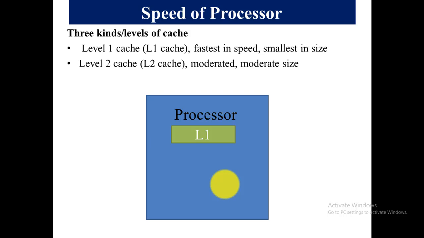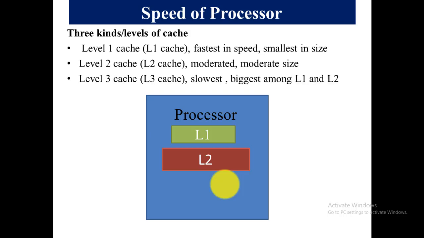The second kind of cache is L2. This is moderate in speed and moderate in size. As you can see, this is L2 cache. The next is level 3 cache, which we know as L3 cache. This is the slowest, biggest among the L1 and L2. So among all three, L1 is the best as it is the fastest in speed and smallest in size. And this provides quick space and speed to the processor.